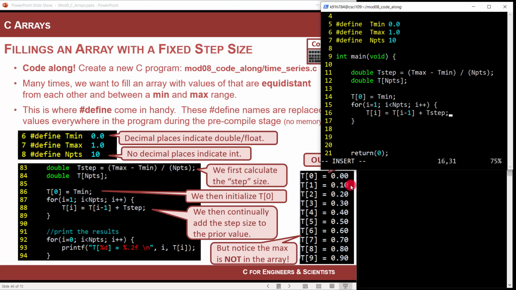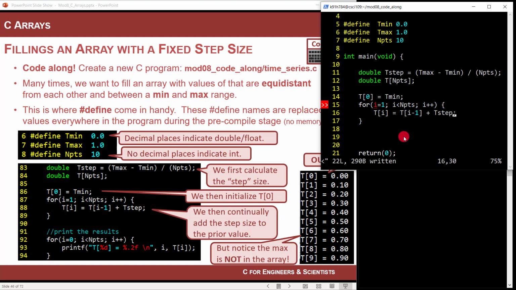You do that again, you move down to this element. I'm going to grab the value behind me, add t step to it, and store it here. Then you come to the next element, grab the value behind me, add t step, and store it here. Go to this element, grab what's behind me, add t step, store it here. So on, so on. And you fill the time array with equally distant steps, and it is pretty cool. All right, so now it's full. Now it's saying, hey man, who's i? Well, it's int i, my loop variable. I forgot to initialize it.